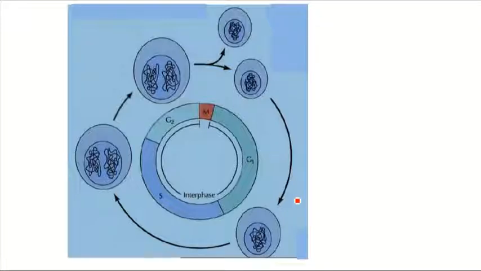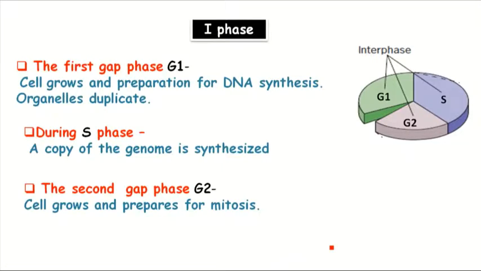Okay. So next, come to the details. First, I'll talk about the I phase, interphase. The first subphase is G1, the gap phase 1. In G1, cell grows, increases in its size, and it's prepared for the next phase for DNA synthesis. And also cell organelles duplicate in this phase.